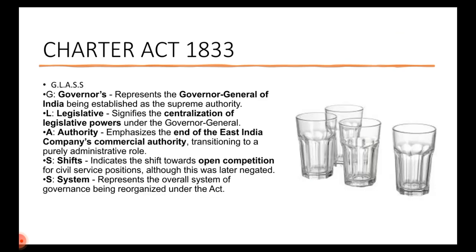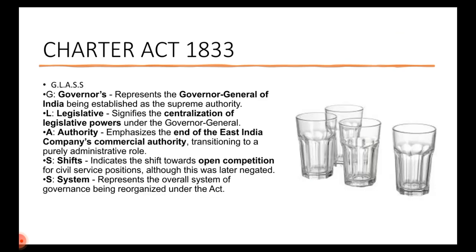Then A, authority, emphasizes the end of East India Company's commercial authority. So now it is purely an administrative body. So that is for A, authority, or you can also remember it like administrative body. Then S, shift. It indicates the shift towards open competition for civil service positions. However, it didn't come into action in 1833, so it got negated. Then S, system, represents the overall system of governance being reorganized under this act. So hereafter whatever law they make, it is an act. Overall system got reorganized.